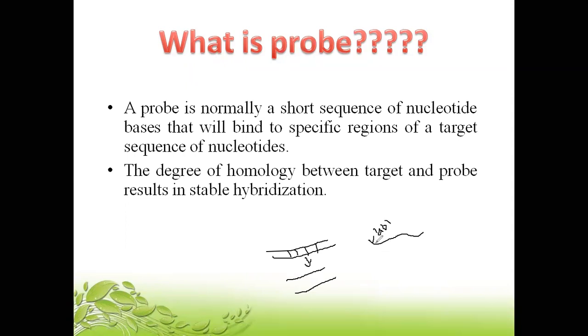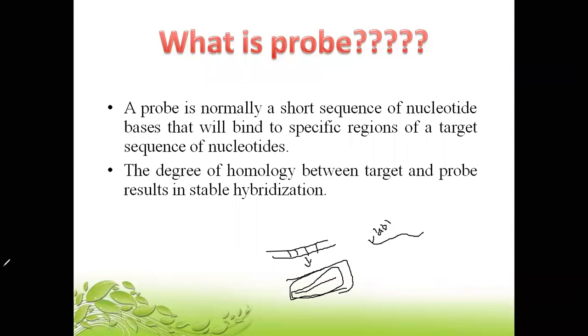Once this DNA is complementary with this particular DNA strand and binds to it, and it is labeled, then it will be very easy for us to identify this particular segment of DNA, and that is the role of this labeled DNA.